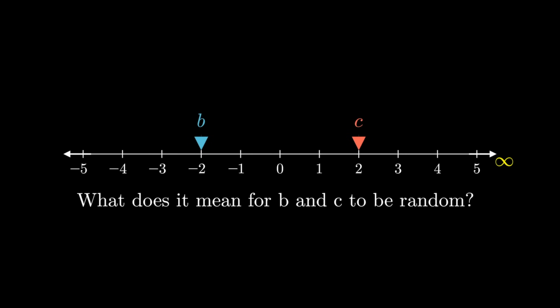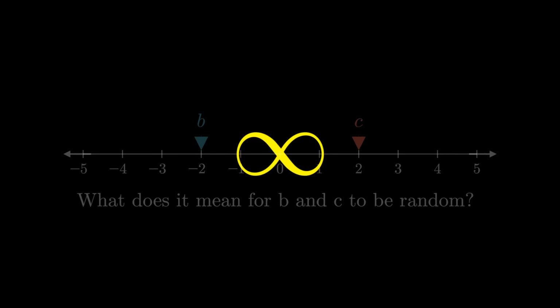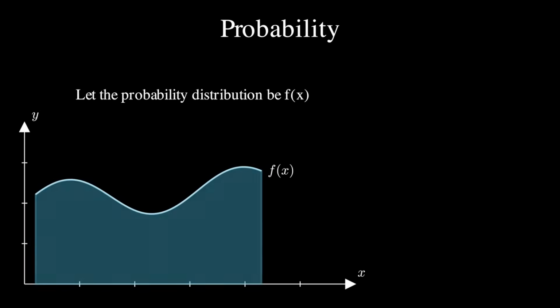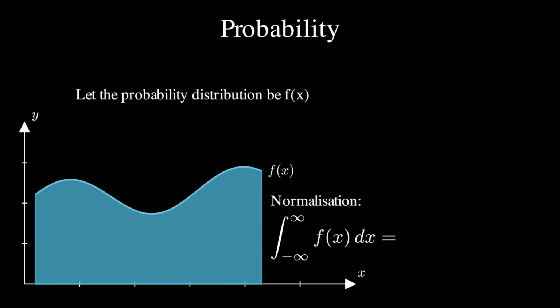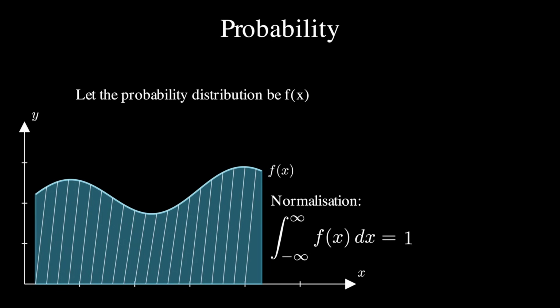Of course, infinity is the troublemaker here, because when we say that b and c are random real numbers, we're not being rigorous. Probability has a strict definition in mathematics, and an important part of that definition is normalization. In simple terms, it requires that the sum of probabilities of all possible values of a random variable equates to 1. And probability is given by a probability distribution, and we said nothing about it so far.